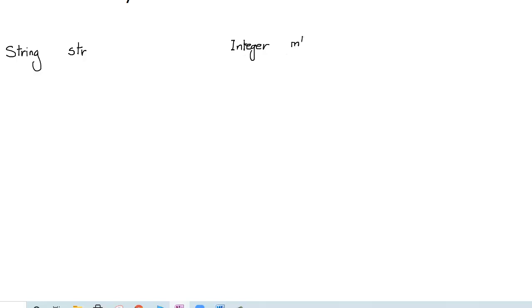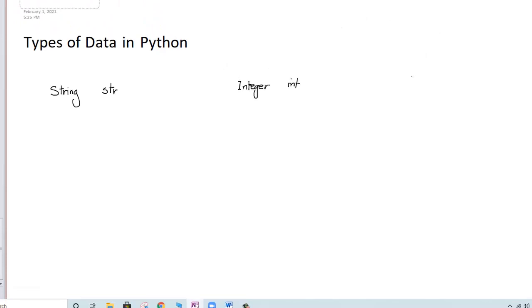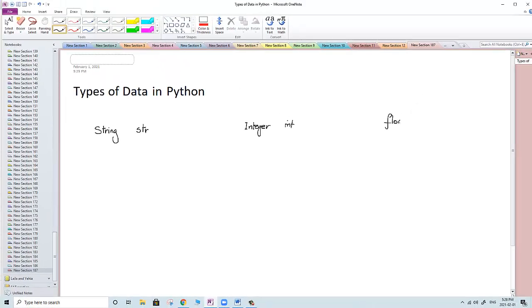and Python understands it as int. And the last one is the float type, and Python understands it as float. So this is what you're gonna see in Python, how they understand it, but for us, we know that there are three types of data. The first one string, the second one integer, and the third one float.